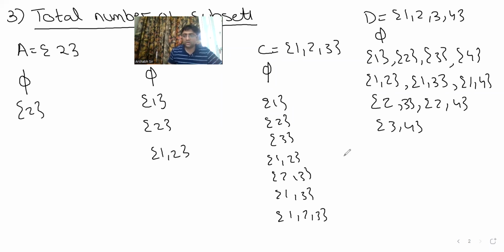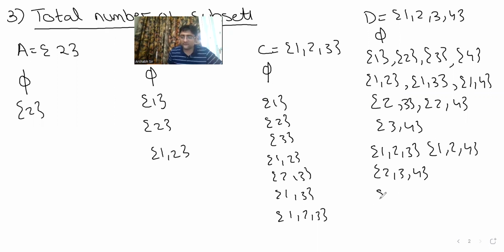Then 3 at a time: 1, 2, 3, then 1, 2, 4, 2, 3, 4. And finally 1, 2, 3, 4.